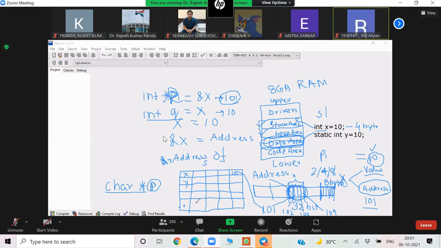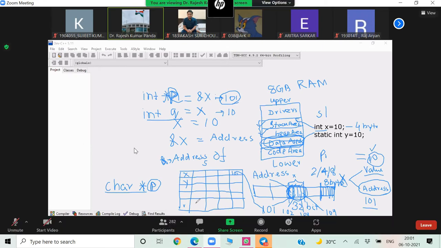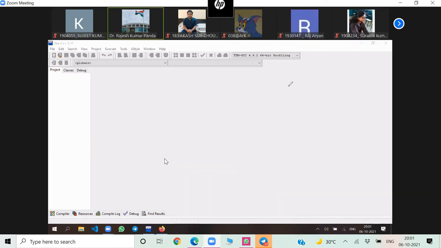Okay. I'll discuss what is the advantage of using this pointer. We'll discuss that one also. Till now we are discussing what is pointer. Pointer is a variable which stores the address of a memory location. Now let me clear all these things. Suppose I declared int x is equal to 10. Then I declared int star p is equal to ampersand x. Now here we can say that p is a pointer to x.